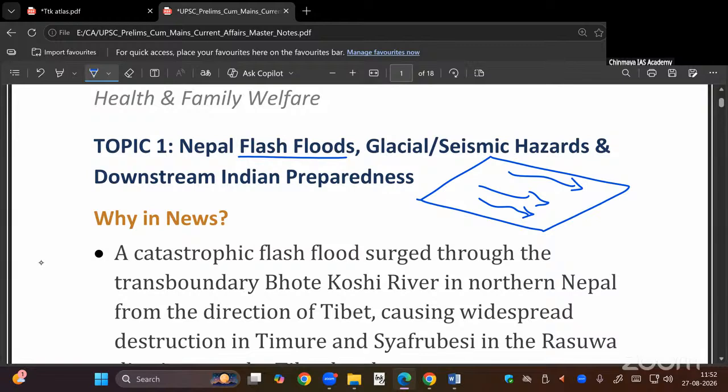Raindrops will be collected here during a cloud burst. What is a cloud burst? Cloud will give you a huge amount of water during condensation. Vapor to liquid is condensation. That condensation will give you a huge amount of water within a short period of time. One hour, half an hour, you might have seen waterlogged conditions after one hour of rain, half an hour of rain. So that kind of activity.